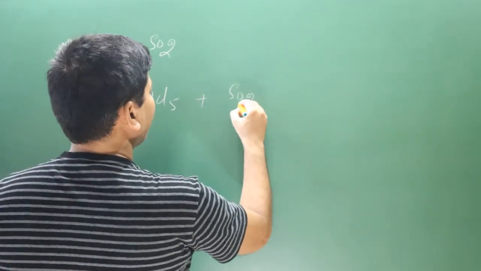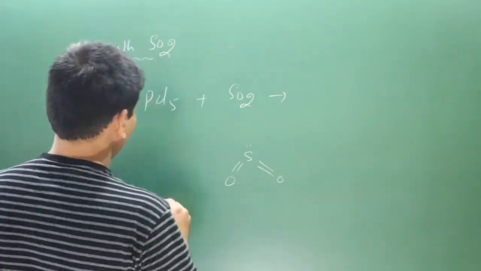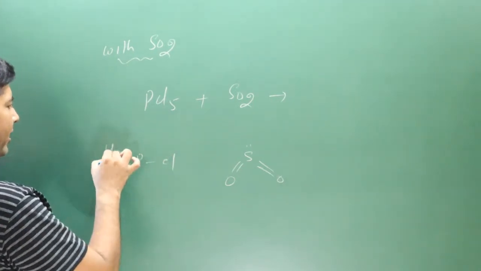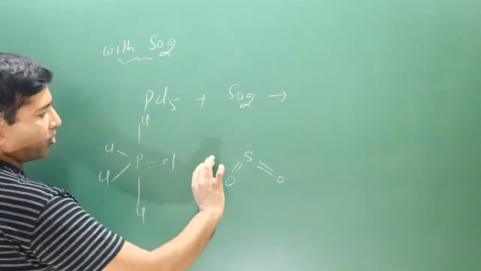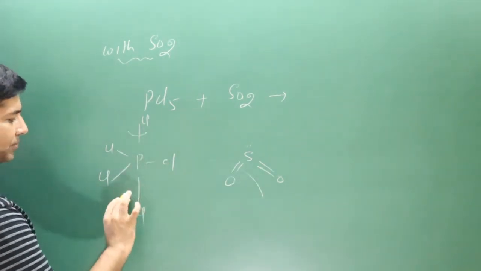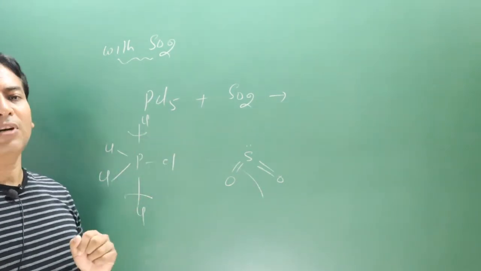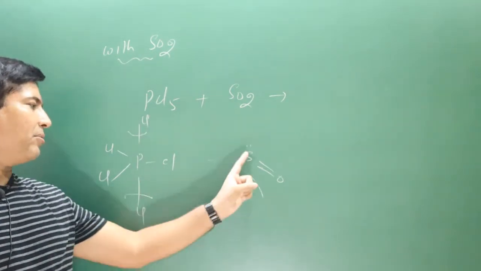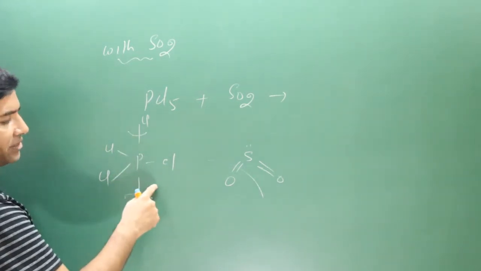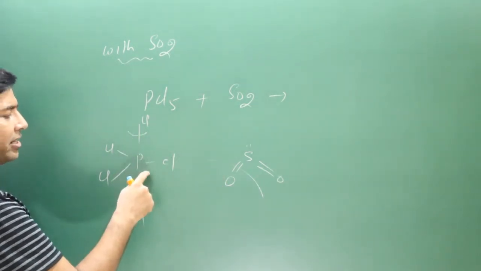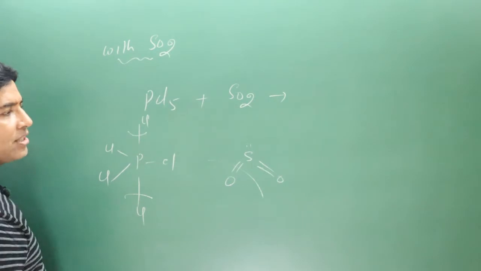PCl5 reacting with sulfur dioxide. Now pay attention very carefully. Sulfur double bond O. In this case P, Cl is there, Cl equatorial position, these are the axial position, Cl. Okay. I break 2 bonds. Here also we break 2 bonds. It's a kind of substitution reaction. Oxygen will come and form 2 bonds with phosphorus, and these 2 Cl will combine with sulfur, forming 2 bonds. Okay. So oxygen is forming with phosphorus because we are breaking 2 bonds. So oxygen will come and satisfy the valency of phosphorus by forming 2 bonds, and these 2 Cl will combine with sulfur to satisfy its valency.